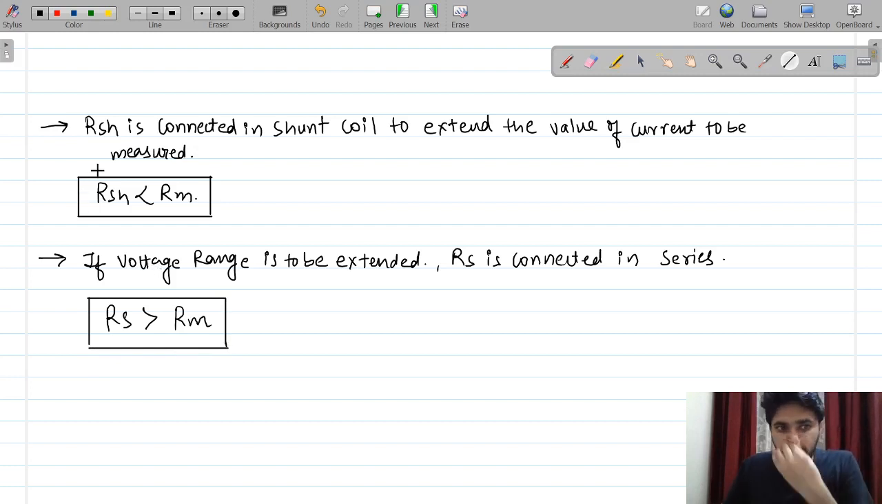Suppose in this particular portion, what will happen if the value of RSH is lesser? If the value of RSH is lesser, then most of the current which is coming will move through this RSH, and the current going to the meter, the meter with the RM, should be of lesser value. That is opposite in the case where we want to increase the value of this voltmeter.